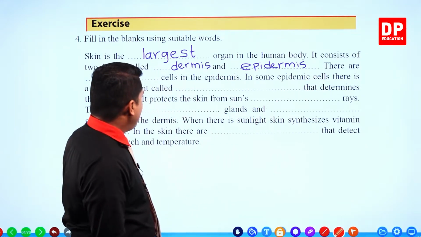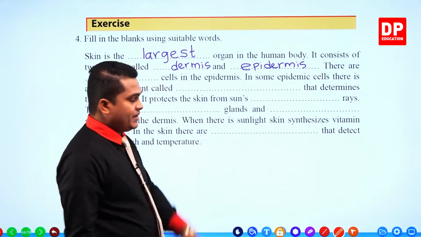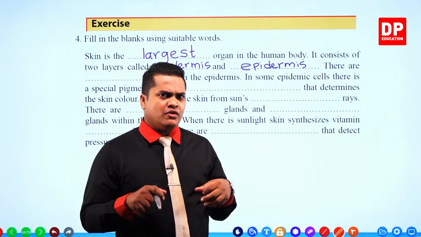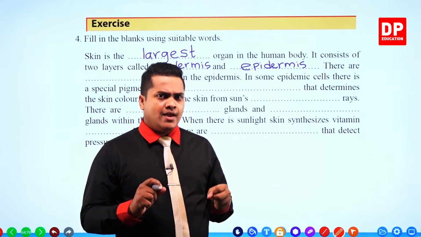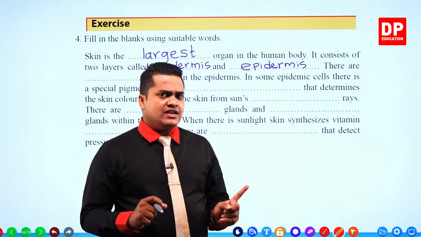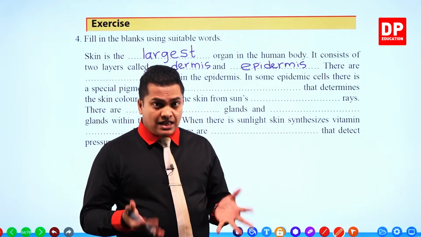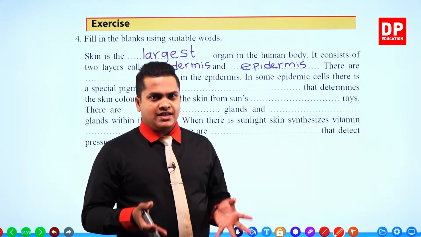There are special type of cells contained in the epidermis. When we were discussing the epidermis, we discussed that there are several dead cells in the epidermis.